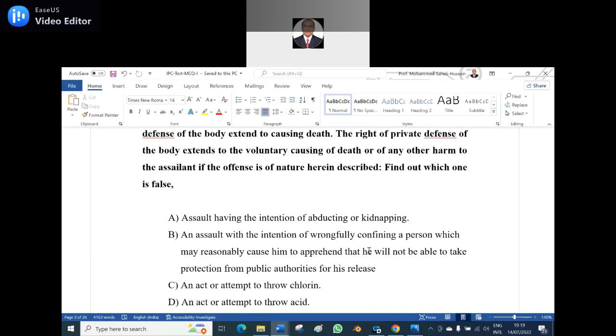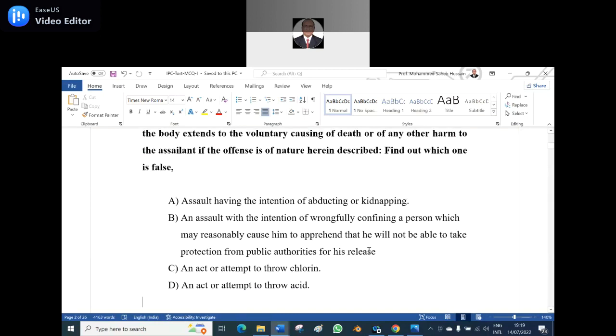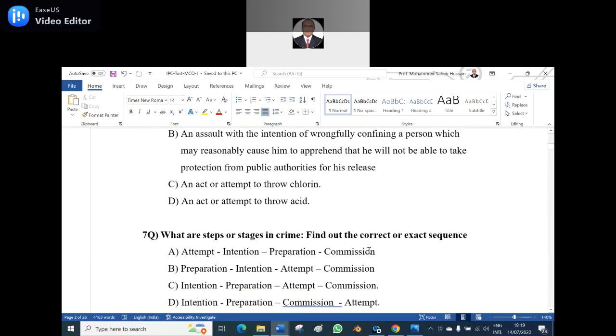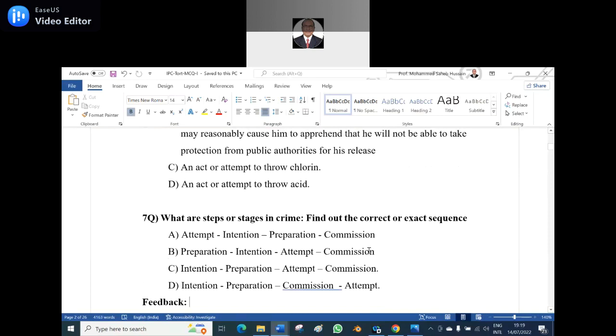Option C, sir, an act or attempt to throw chlorine. The chlorine is not there, because chlorine is used for water. Yes, chlorination for drinking purposes at the filter bed. Yes, anyone can unmute and read the seventh question.